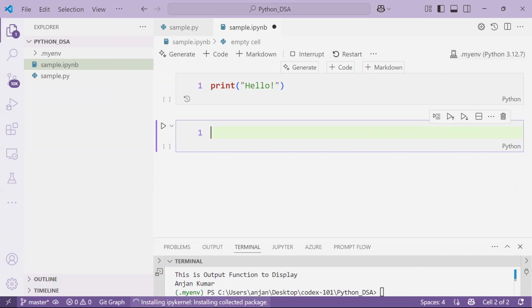Until it is completed, we need to wait actually. There is no other option.